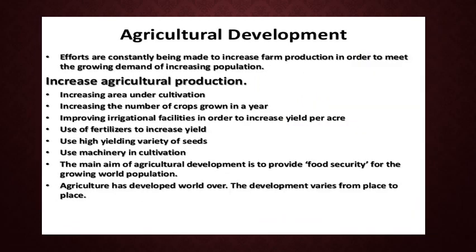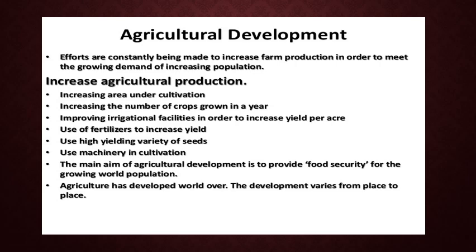Agriculture development. Efforts are constantly being made to increase farm production in order to meet the growing demand of the increasing population: increasing agricultural production, increasing the area under cultivation, increasing the number of crops grown in a year, improving irrigation facilities in order to increase yield per acre, use of fertilizers to increase yield, use of high yielding varieties of seeds, and use of machinery in cultivation. The main aim of agriculture development is to provide food security for the growing world population.